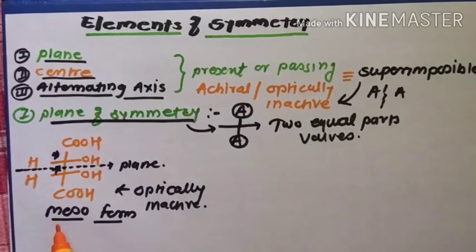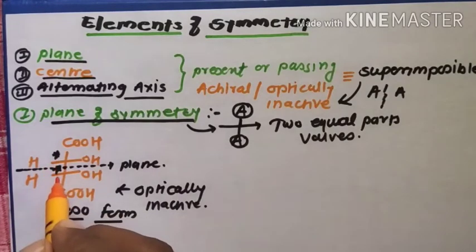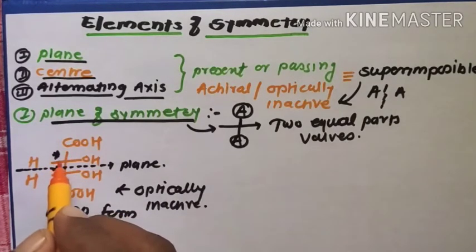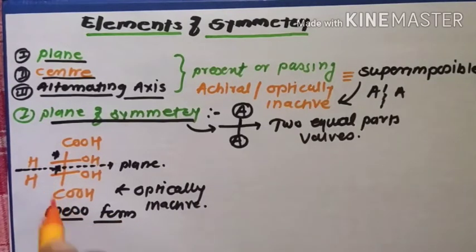In the meso form, it is optically inactive due to internal compensation. That is, there are two chiral centers. The rotation of one chiral carbon atom is cancelled by the other carbon atom. Therefore, such a molecule is known as a meso form, and the meso form is an optically inactive form. That is, they are superimposable mirror image compounds. Therefore, such molecules are known as optically inactive molecules, meso form, or plane of symmetry molecules.